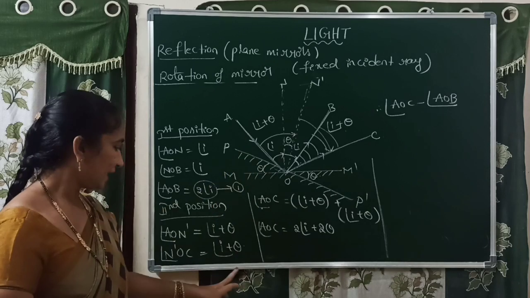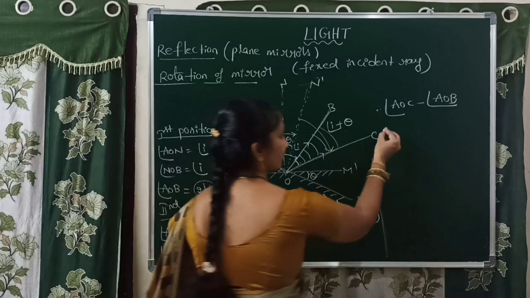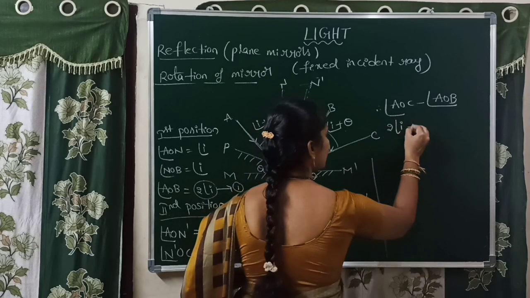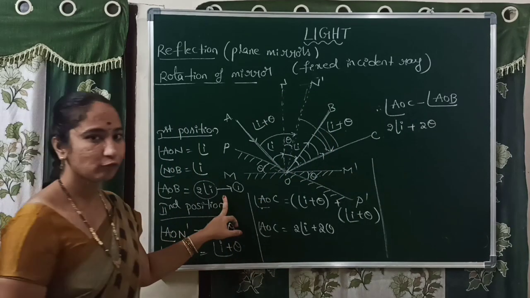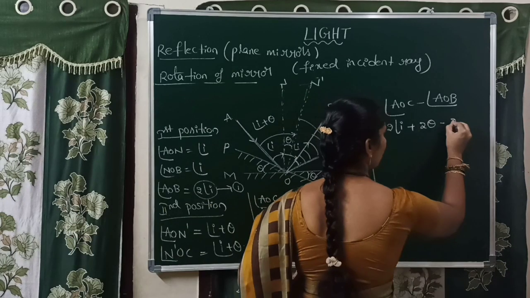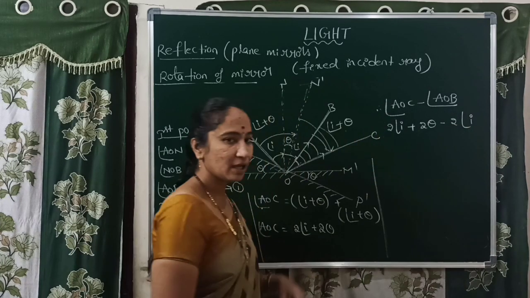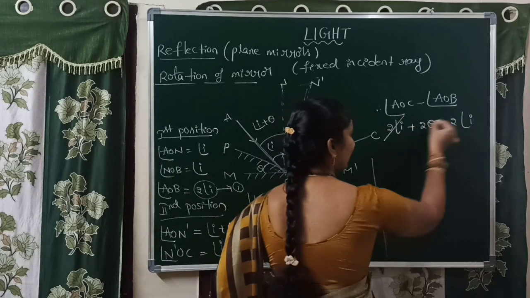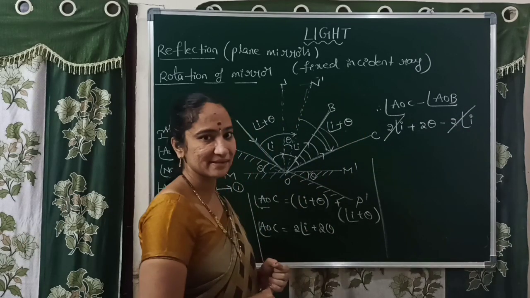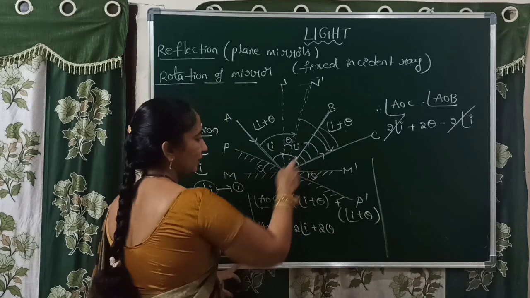Substitute the values. AOC value is 2 into angle of incidence plus 2 theta, minus AOB value, which is 2 into angle of incidence. Any possibility of cancellation here? Yes, 2i minus 2i will get cancelled.